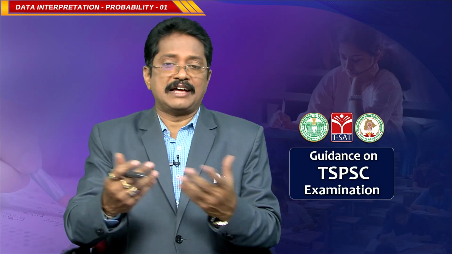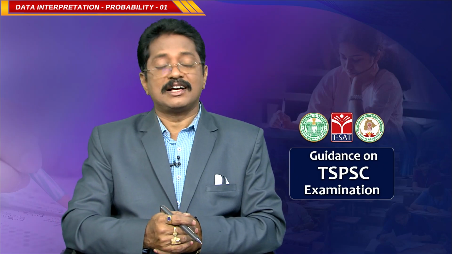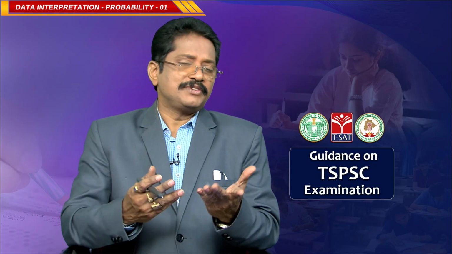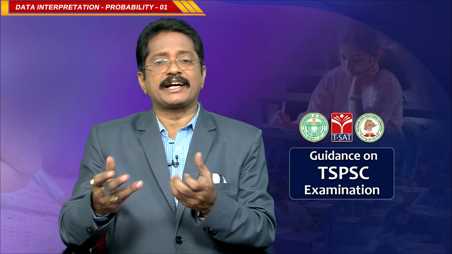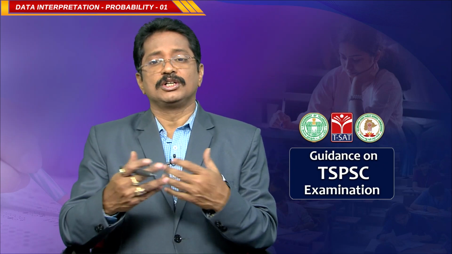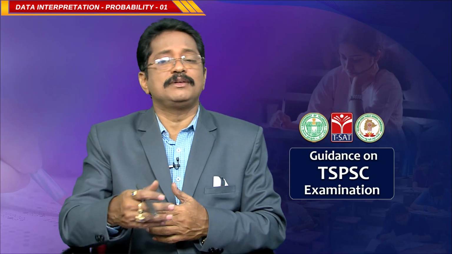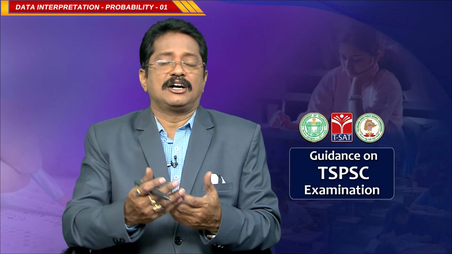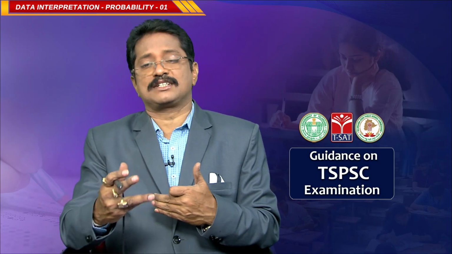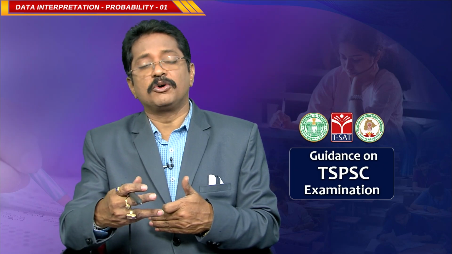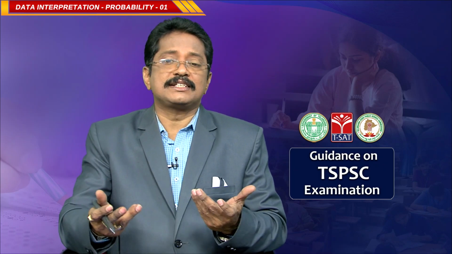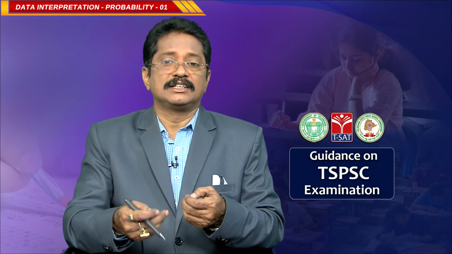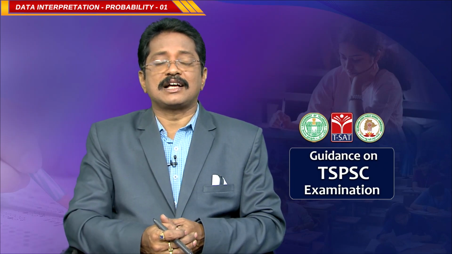Now, I will discuss what kind of questions they will ask based on this. When you want to start a game, there are 2 teams, an opponent and the other, and one will bat first, for example, if it is cricket. Generally, to decide who will bat first, we toss a coin.